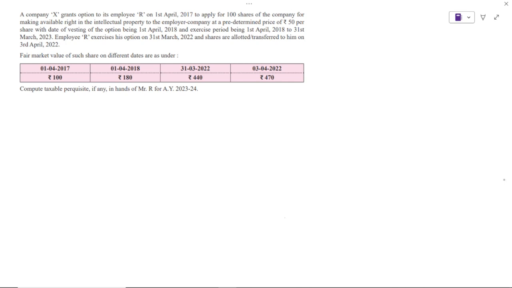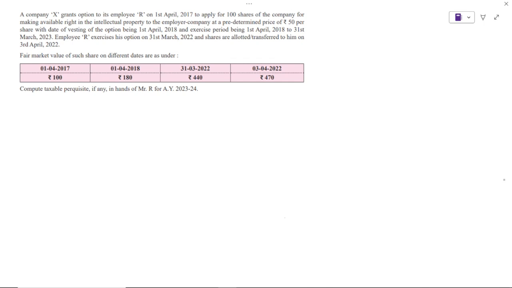So 50 rupees per share is the price at which he can take 100 shares. The date of vesting of the option is 1st April 2018, and the exercise period is 1st April 2018 to 31st March 2023.